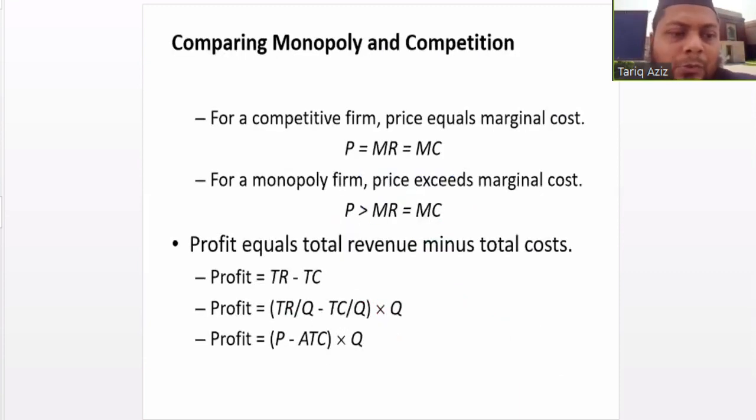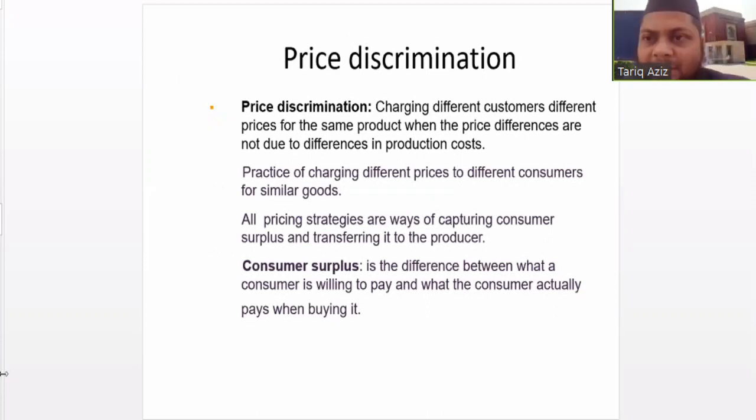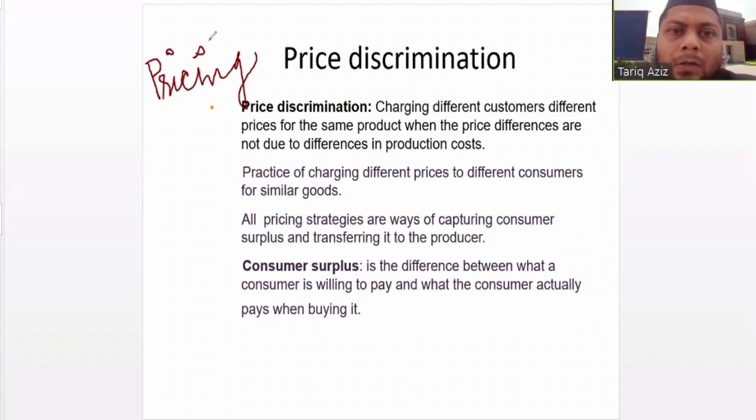So for today, we are going to discuss another topic, that is price discrimination, which is a concept related with the monopoly. Because a monopolist or a monopoly firm has pricing power. Pricing power means a monopolist can decide the price of the product it is selling, which is not the case in a perfect competition, where every firm is a price taker.